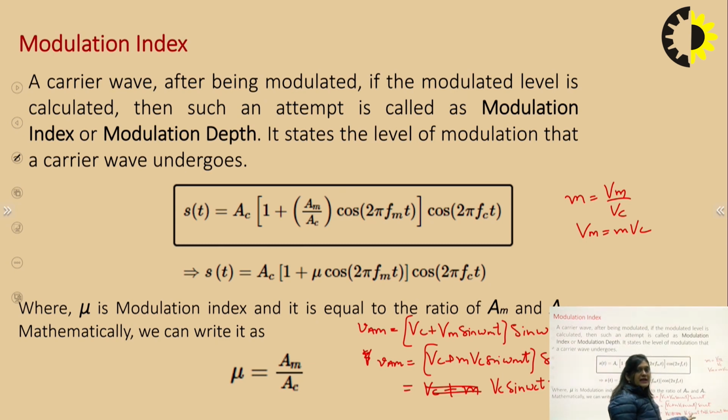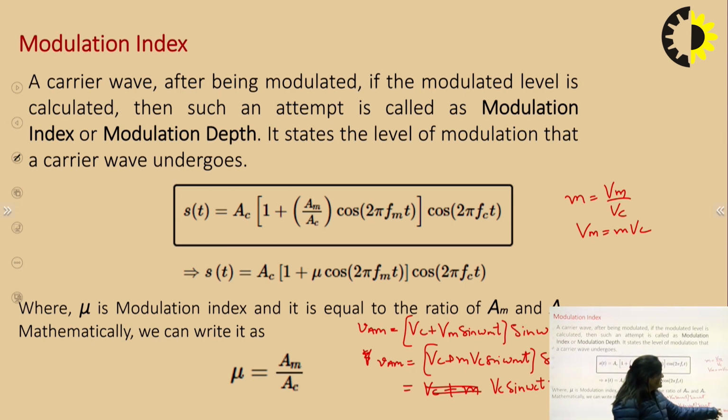So this is the final expression, and here Vc sin omega c t represents the carrier wave. For m Vc sin omega m t sin omega c t, we can apply the formula for sin A sin B, which is equal to cos(A minus B) by 2 minus cos(A plus B) by 2.